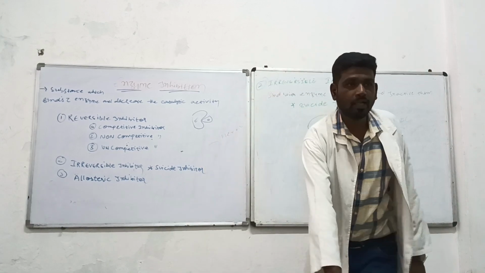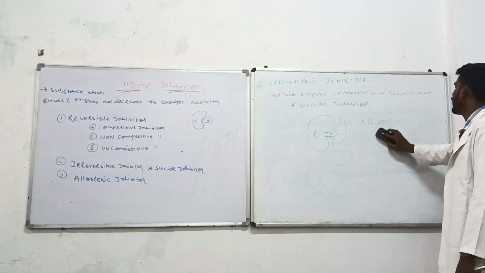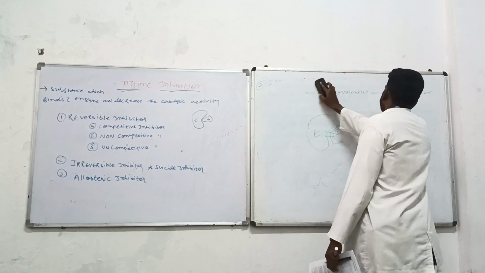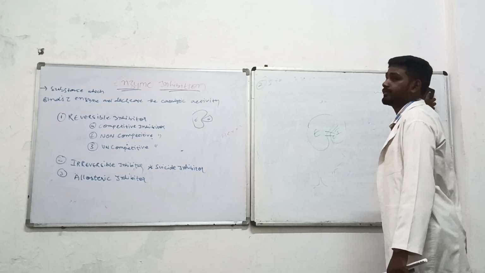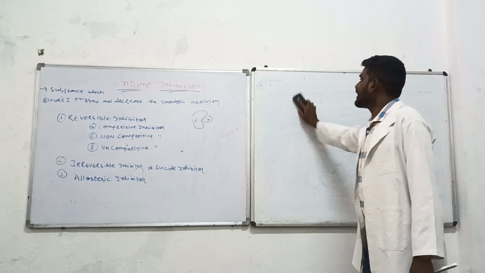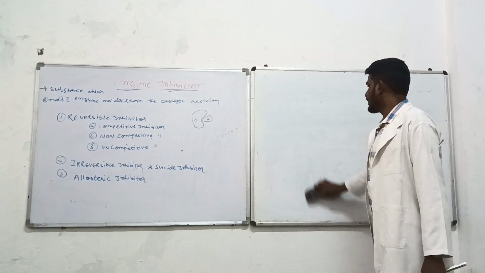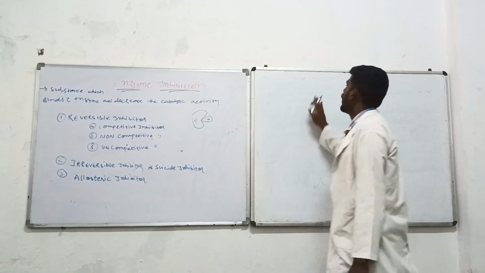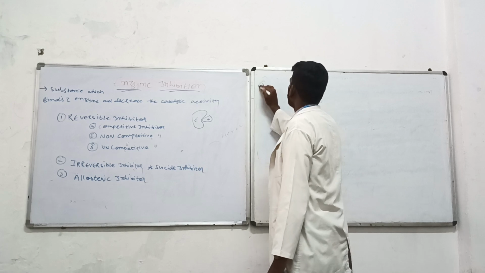Okay. Now coming to the third category, that is the allosteric inhibitor. Now your question comes up. There are certain enzymes. They will be having one more